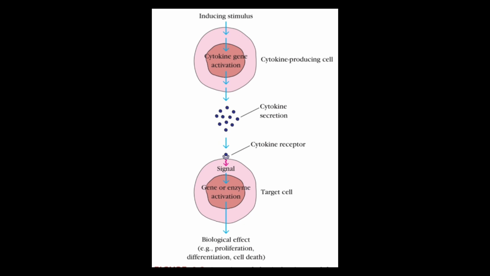In cytokine activation, the first step is a small antigen or foreign substance which stimulates the cell to produce cytokines. In the second step, the cytokine genes are activated due to the presence of the antigen. In the third step, cytokines are produced by the genes. In the fourth step, the specific cytokine receptors on the target cell are bound and activated. In the fifth step, the target cell's genes or enzymes are activated, which results in cell differentiation or cell death.